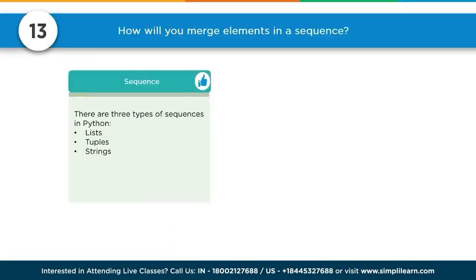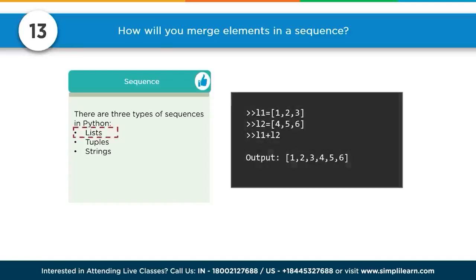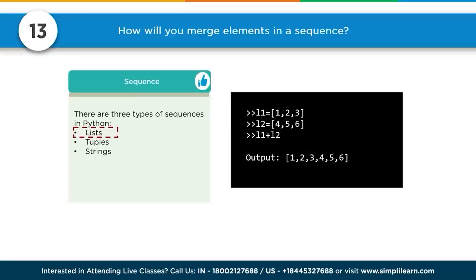Number 13, how will you merge elements in a sequence? There are three types of sequences in Python: lists, tuples, and strings. Python, of course, makes this easy. If we have list 1 and list 2, and list 1 is square brackets 1, 2, 3, list 2 is 4, 5, and 6, we can simply do list 1 plus list 2. And our output is 1, 2, 3, 4, 5, 6. If we have tuples, the curved brackets designate it, and again, just add them together. Same thing with strings. We have Simpli, learn, S1 plus S2 equals Simplilearn.